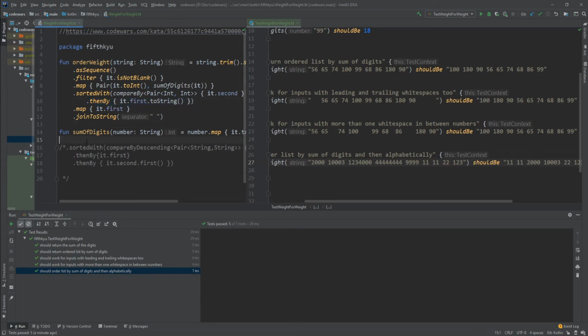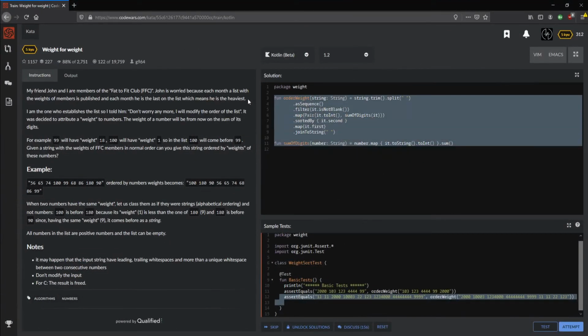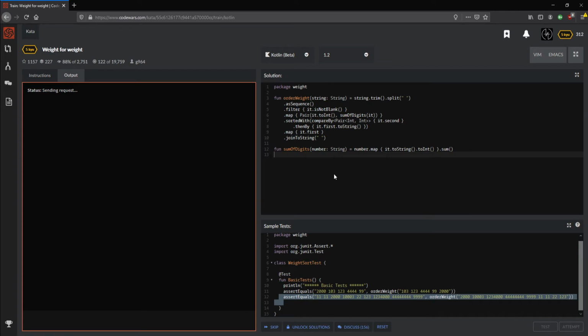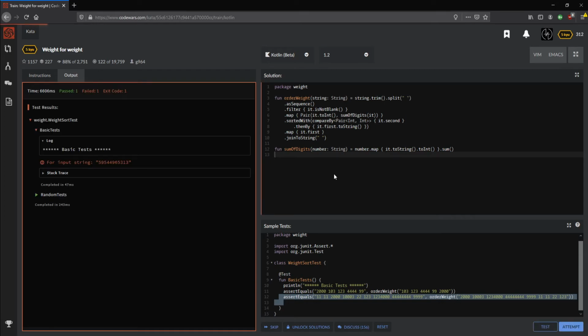Okay, so now it should work. Let's check it out. See if it works. Why is it still not working? What? For a basic test? Didn't work?